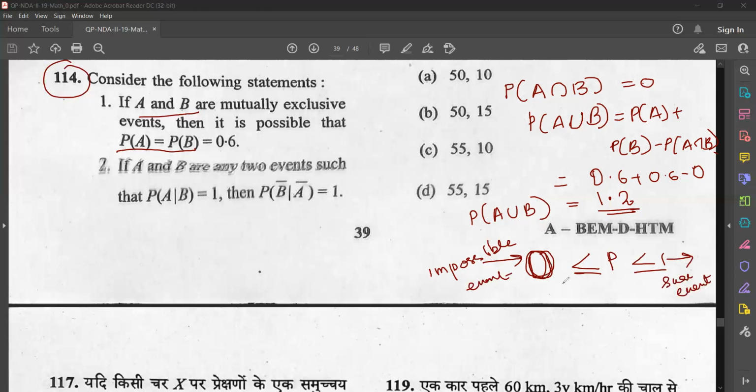So all the values we are getting will be between 0 and 1. It cannot be negative and it cannot be greater than 1 also. Negative not possible, greater than 1 not possible. Only it will be between 0 and 1. So the first statement is wrong. That is the explanation.